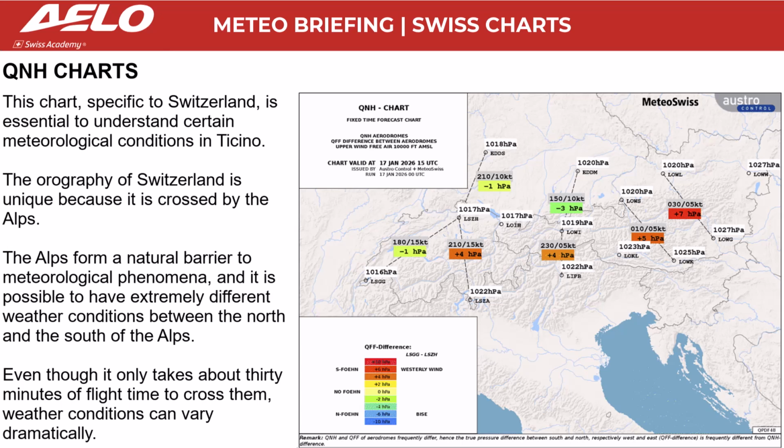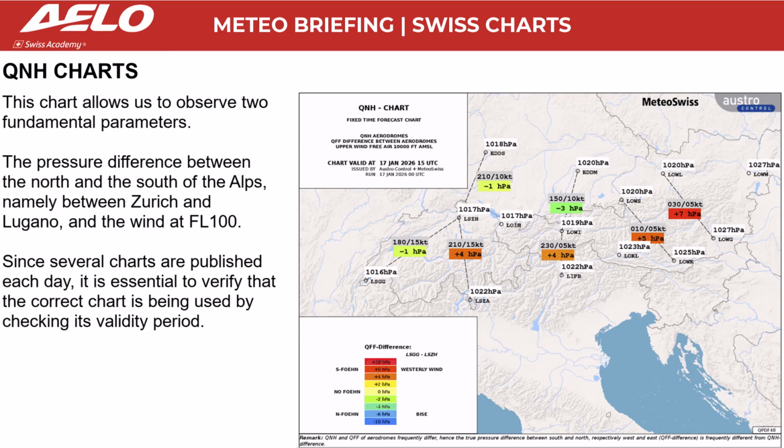Even though it only takes about 30 minutes of flight time to cross them, weather conditions can vary dramatically. This chart allows us to observe 2 fundamental parameters: the pressure difference between the north and the south of the Alps, namely between Zurich and Lugano, and the wind at flight level 100. Since several charts are published each day, it is essential to verify that the correct chart is being used by checking its validity period.